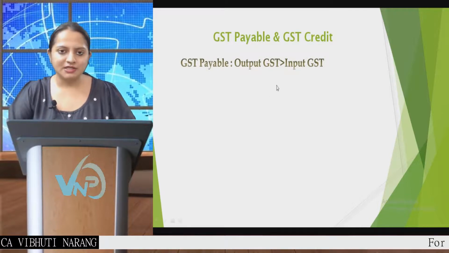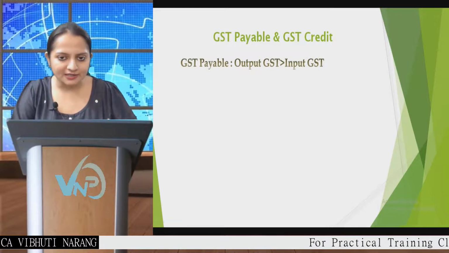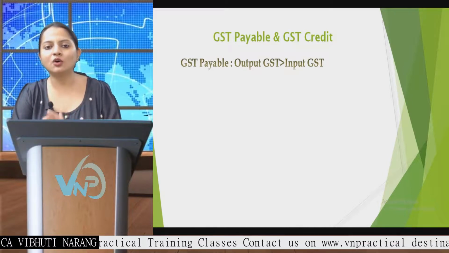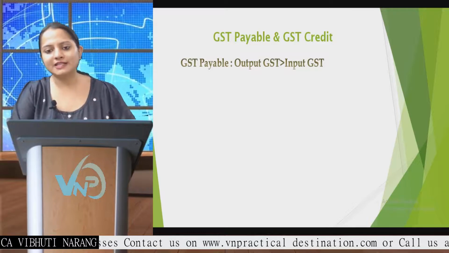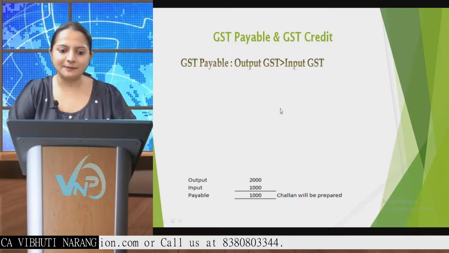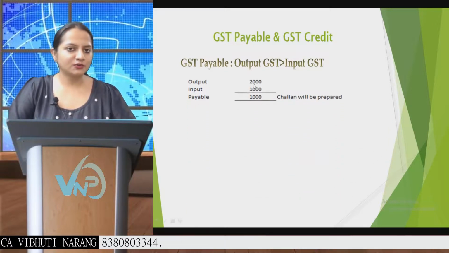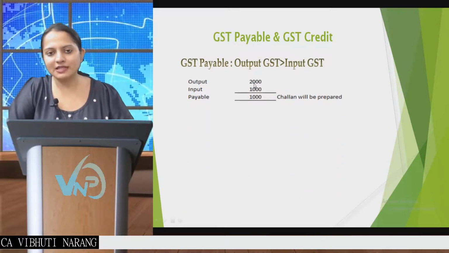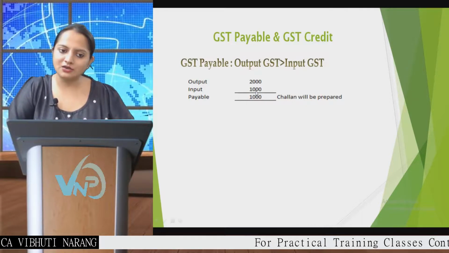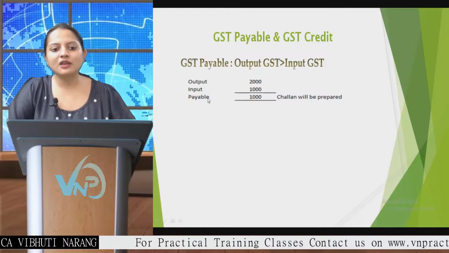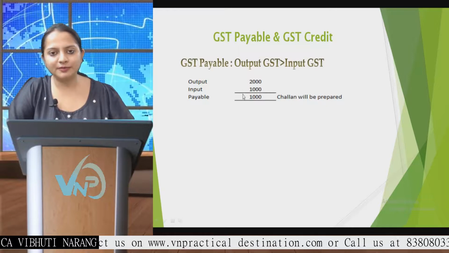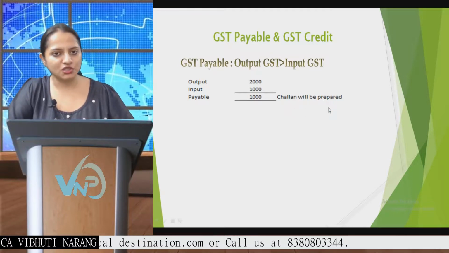What is GST payable and GST credit? Whenever your output GST, that is your GST on sales, is more than your input GST, that is your tax paid on purchases and expenses, then it is a case of payable, that is, your GST is payable. For example, we have an output of 2000 rupees, that is, tax on sales is 2000 rupees, and the taxes on expenses or purchases is 1000 rupees, which is your input. So you have a net payable of 1000 rupees, and in this case when you have an amount payable, then you have to prepare a challan.